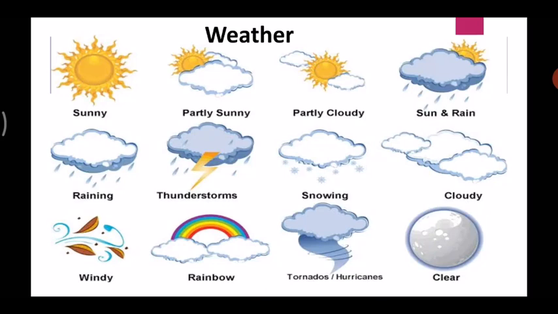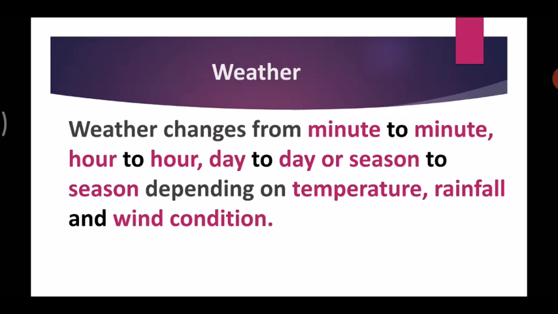And when these conditions are changing, and when you observe these changes day to day, minute to minute, or hour to hour, then these changes are usually weather changes. Okay? So, weather of a place changes from minute to minute, hour to hour, day to day, or season to season, depending on what?